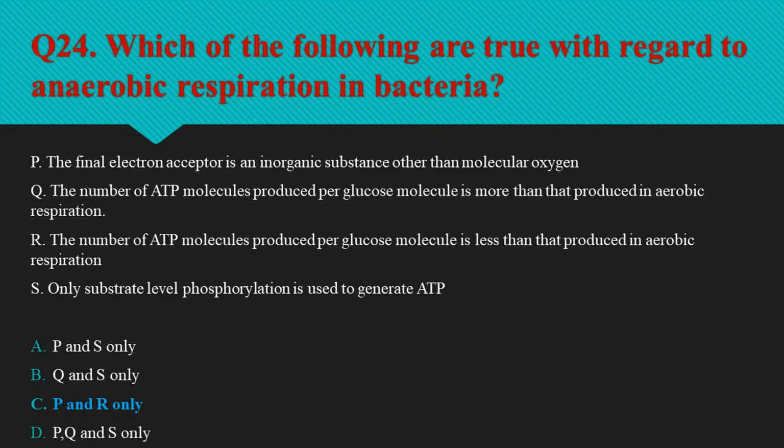Question number 24, that is which of the following are used with regard to anaerobic respiration in bacteria? So option P, the final electron acceptor is an inorganic substance other than molecular oxygen, and option R, the number of ATP molecules produced per glucose molecule is less than that produced in aerobic respiration. So option C, P and R only is the right option, that is true with regard to anaerobic respiration in bacteria.